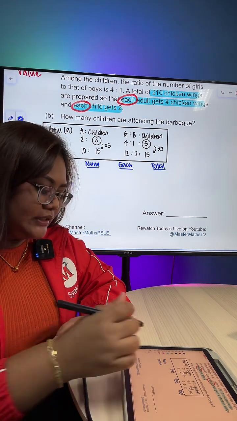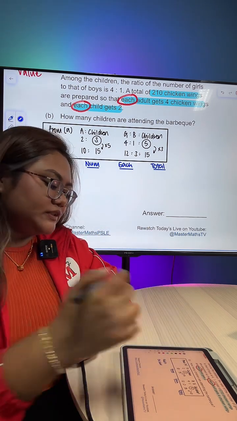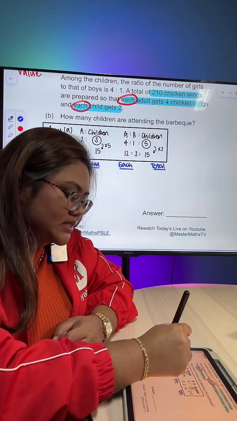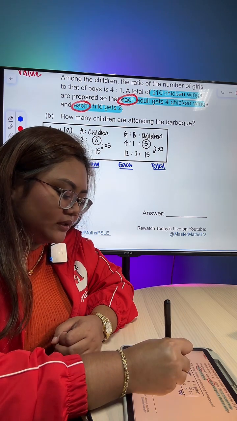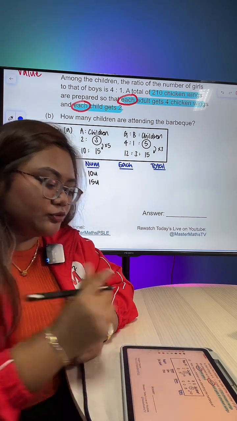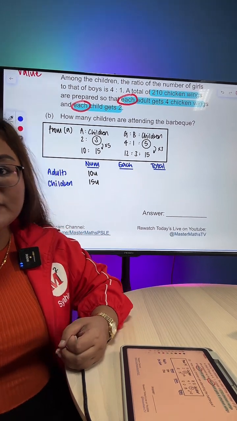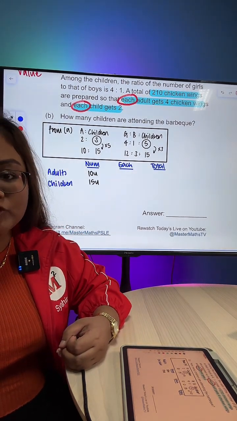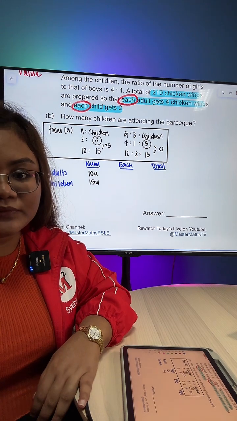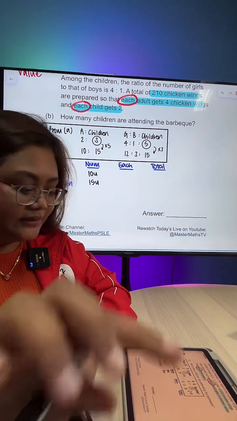Alright, so let's continue. Now the adults, we have 10 units for adults, 15 units for children. This is from part A. Got it? Okay?